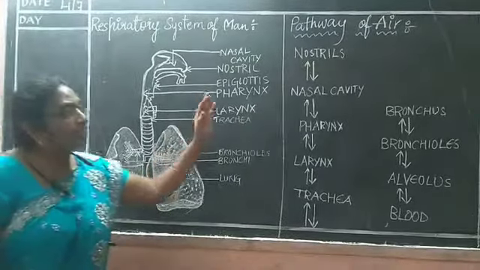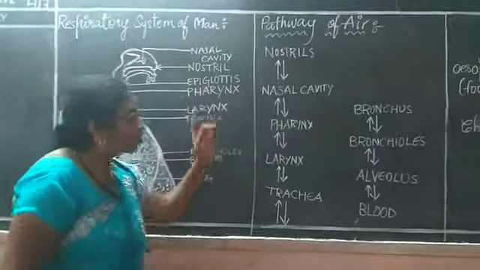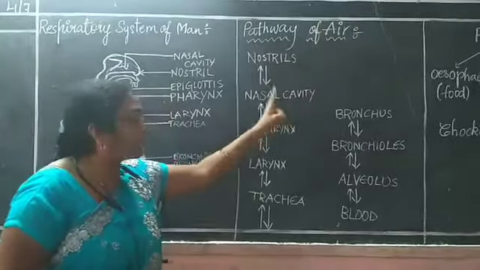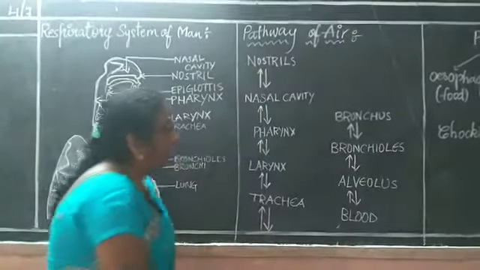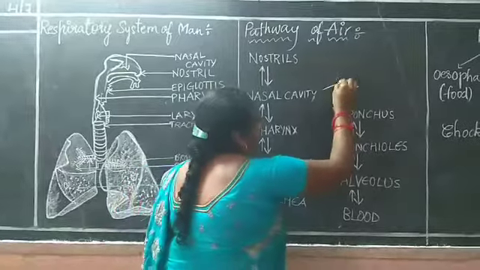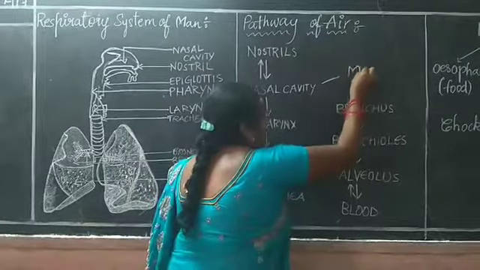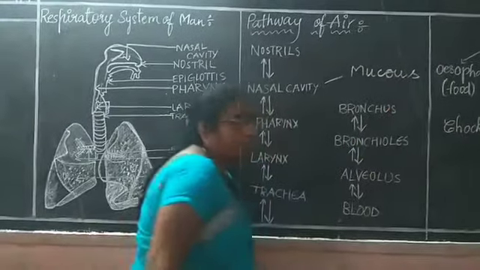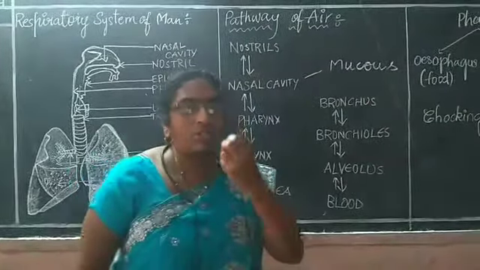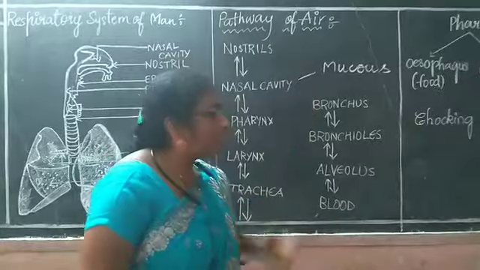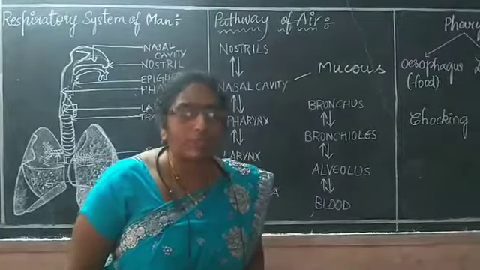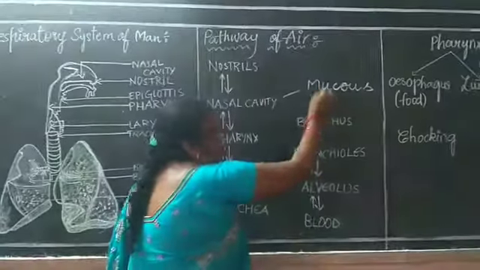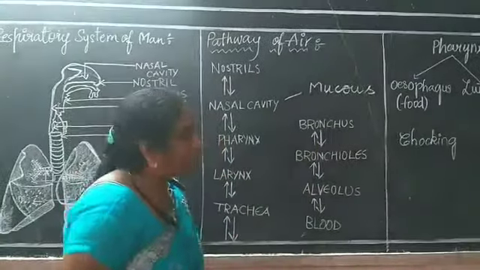Now I will explain each and every part. Nostrils are a pair of openings which open into the nasal cavity. The nasal cavity consists of mucus. Have you observed or not? Inside our nose, you have observed some liquid-like substance, moist in nature. That moist nature is due to the presence of the mucus.